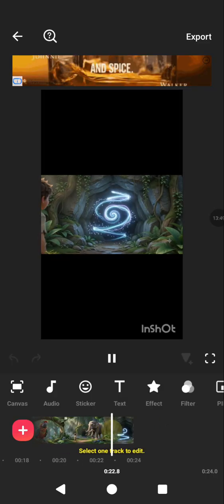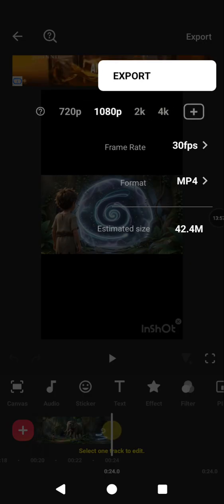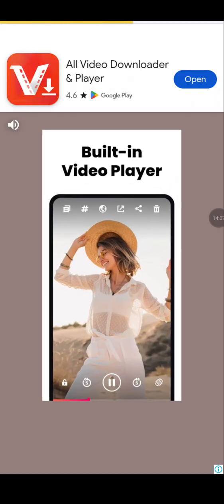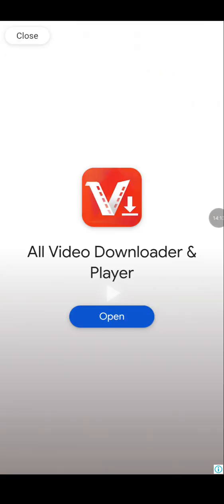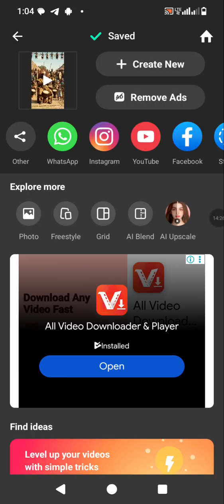So when we are done, we'll now export it as one video. We export it. We can change it to 720 so that we can reduce the data that will be consumed for exporting. So we can now export it. Remember, there's an ad that will play while the video is downloading. So we close it. Now it's loading. When it's done loading, we'll see whether we have a complete folktale story. So it's downloaded. Let's play.